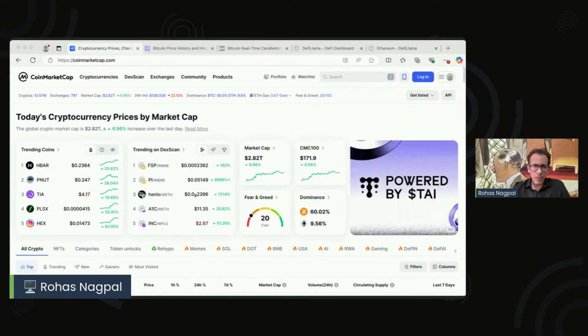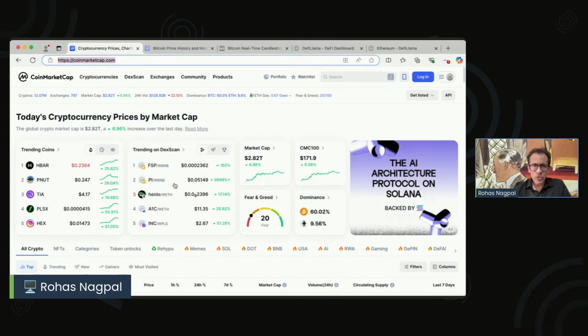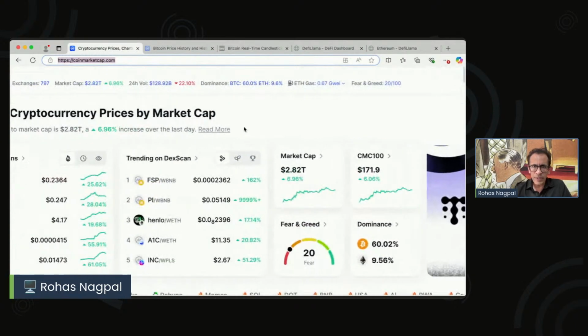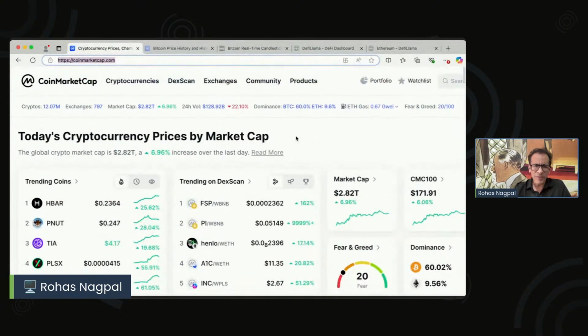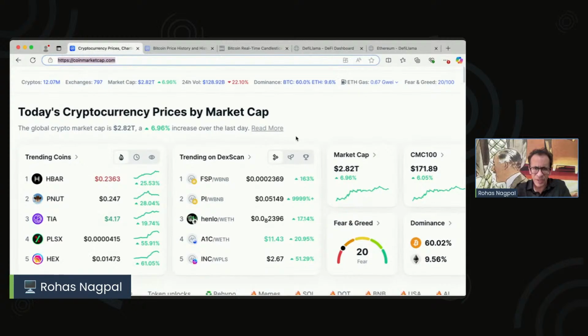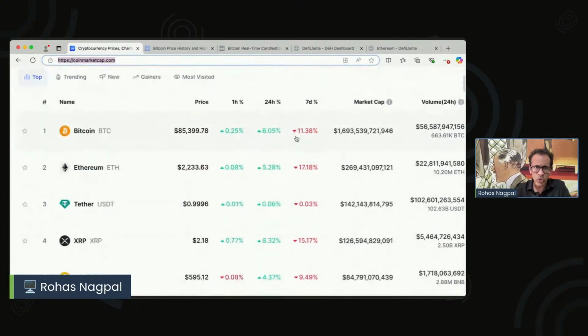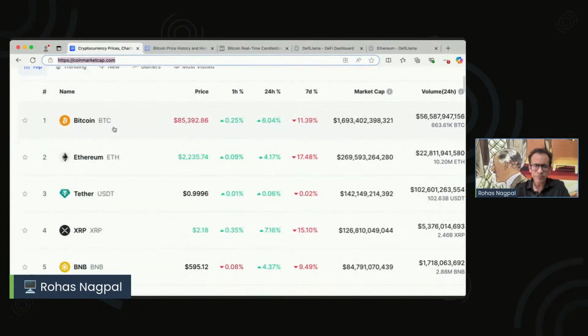Okay. Now, of course, there are alternatives to CoinMarketCap. It's not necessarily the only site that you should be using, but it's one of my favorites and a very simple and one of the oldest sites when it comes to listing all the different cryptos and giving us all their different metrics. Now, look at this site. Obviously, there's a lot of data. You may get a little confused to begin with. So let's scroll a little and go to Bitcoin.